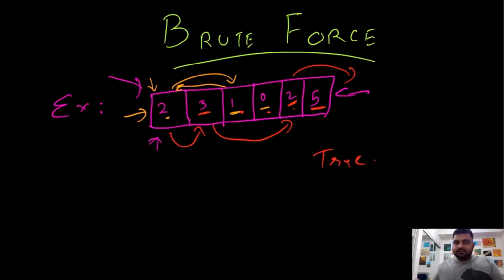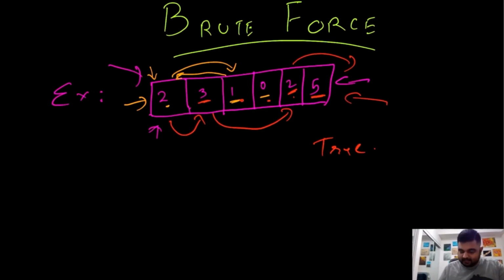Now this approach seems sensible on pen and paper because we are dealing with a small number of inputs, and we are able to clearly see how the pattern is going on. So let's take another example.